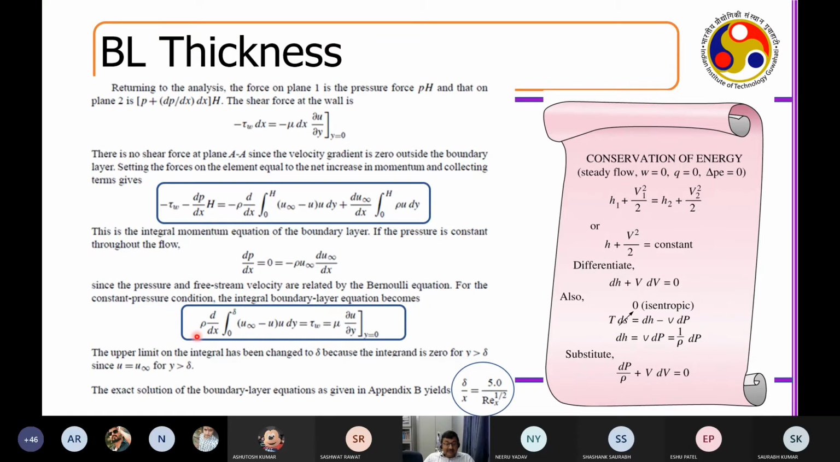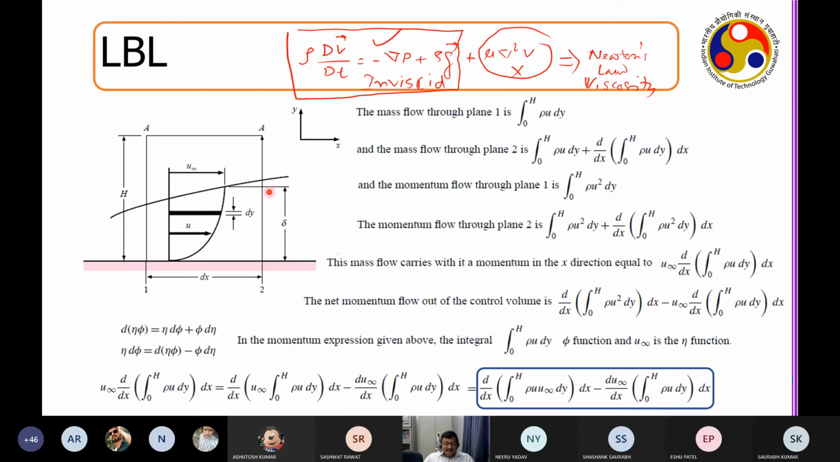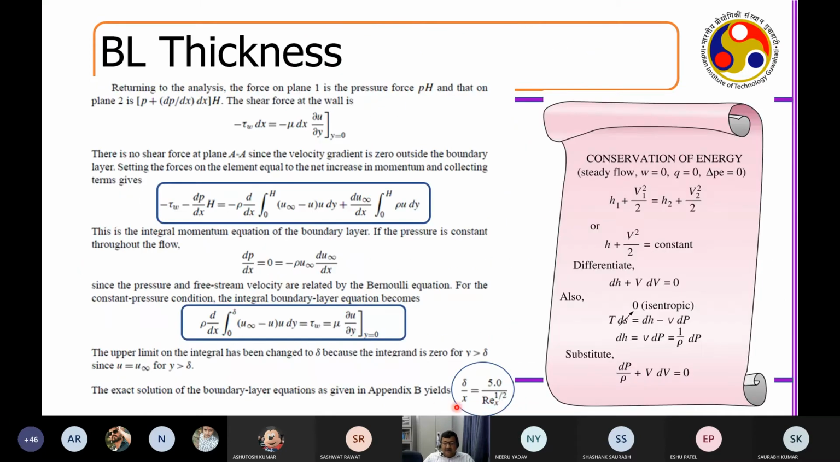Now, if you get an analytical solution for a boundary layer, you get delta by x equal to 5 by Reynolds number to the power half. What is delta? Delta is the thickness. What is x? x is the length from the leading edge to this point. What is Reynolds number? Reynolds number is the flow rate. Correct? This is an analytical solution, in Hallman Appendix B. You may see the derivation that is given, right?